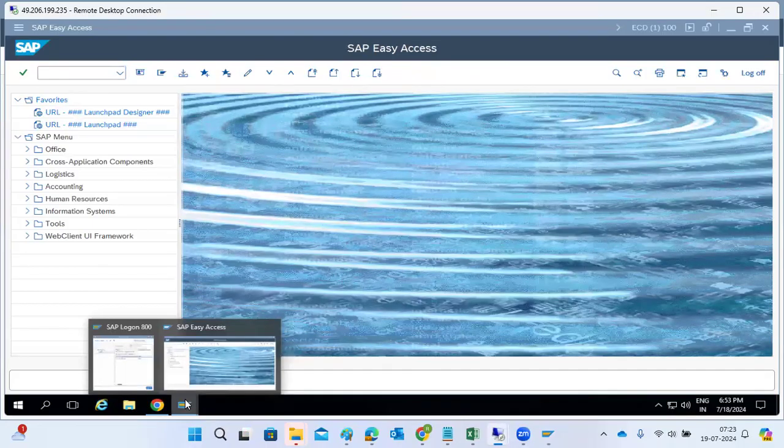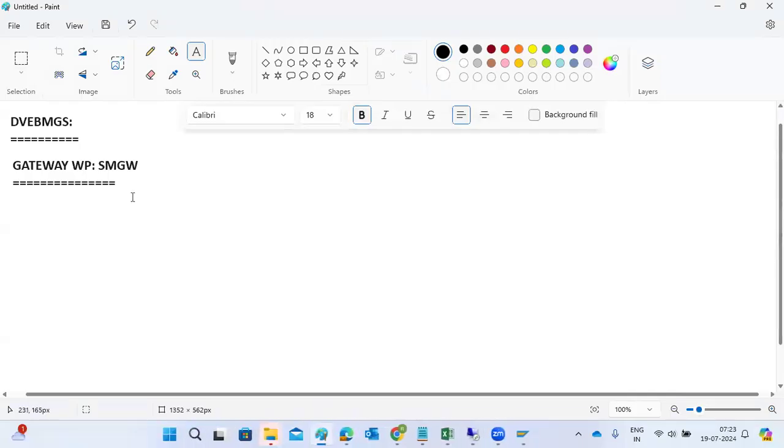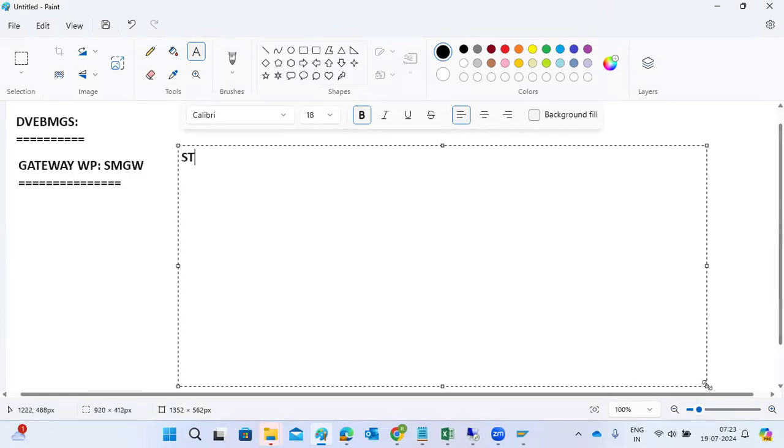Okay, the next one. Some other usage transaction codes are ST22, and SM50, which we discussed: work process overview, local work process overview, global work process overview. SM13, what is the use of SM13? SM14, then SMMS, then SMGW. What is the use of SM12? NQ, locking mechanisms, right? So you should remember all those things here.